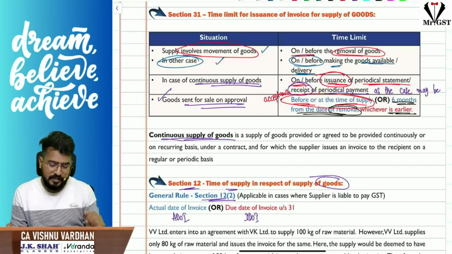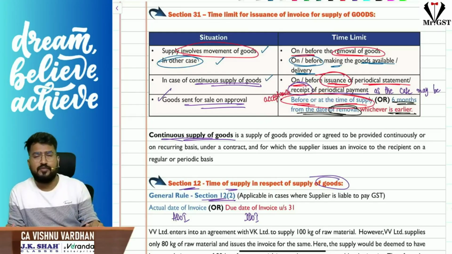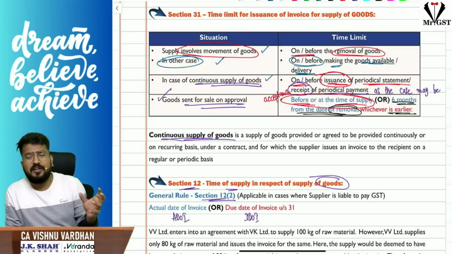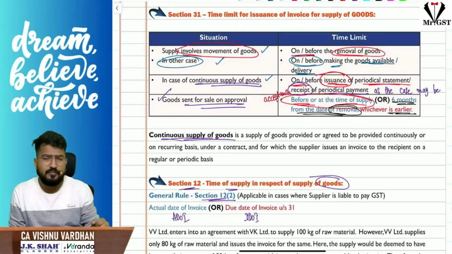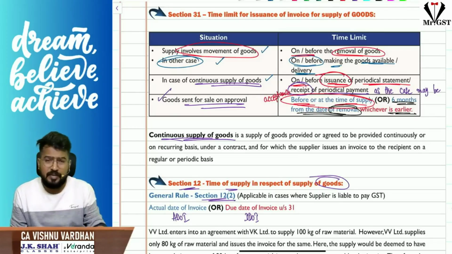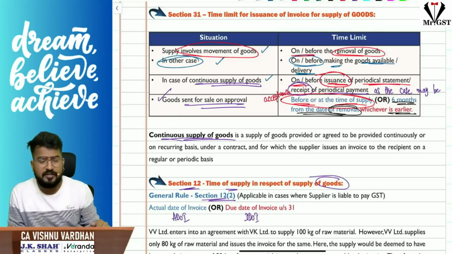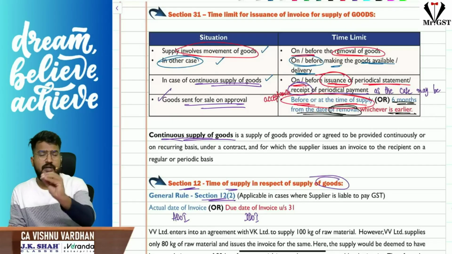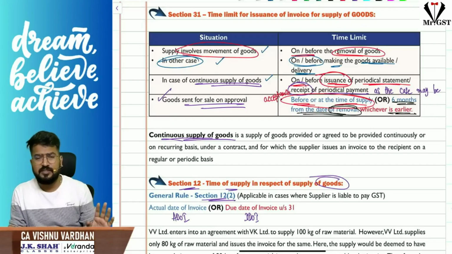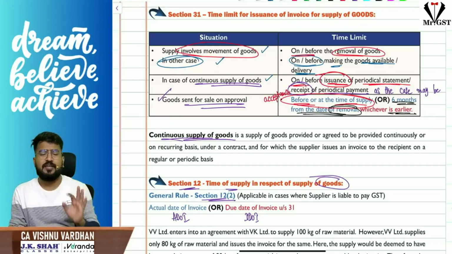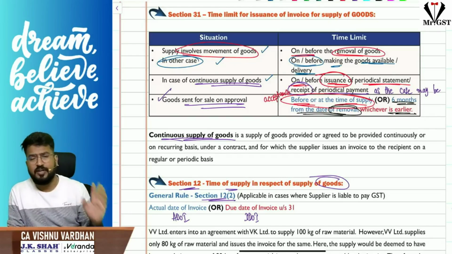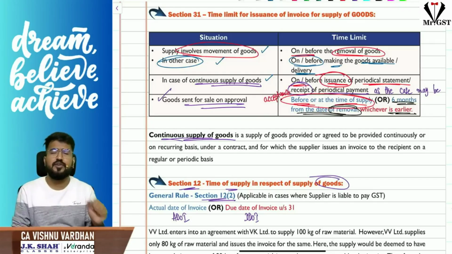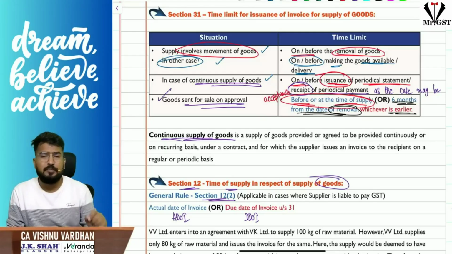Now the different case is, sir, what if it is a continuous supply of goods? Sir, continuous supply of goods is nothing but recurring transactions where you take periodical transactions. It is not like a one-time transaction. So as per the contract, there are periodical transactions involved. For example, now I am going to supply to you particular goods for 6 months, and every month on the first Monday I will be delivering you 10,000 kg raw material at 50 rupees rate. So that is a contract between you and me. Now in this case, when there is continuous supply of goods, sir, what is the time limit to raise tax invoice?